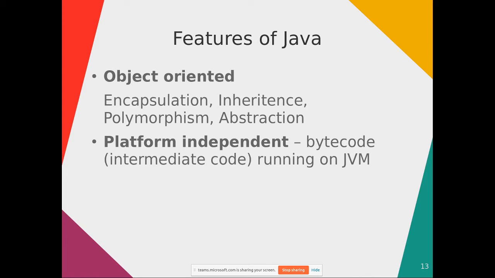Polymorphism means many forms. A single entity can have many forms, like avatars. So what are the two major ways you can do polymorphism using Java or any object oriented programming language? One is method overriding and the other is method overloading.